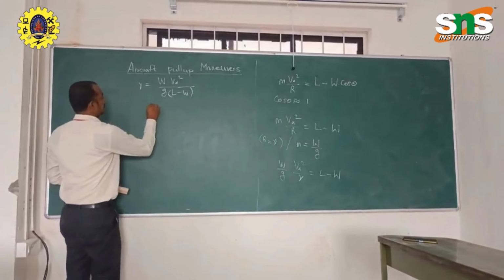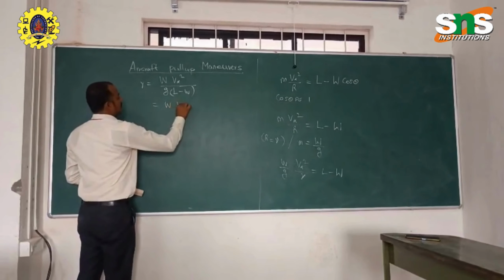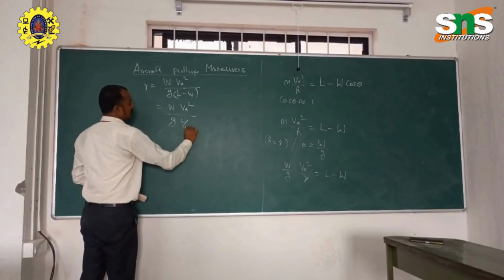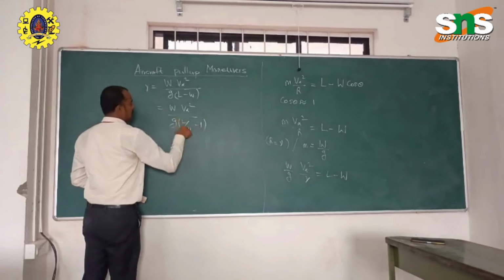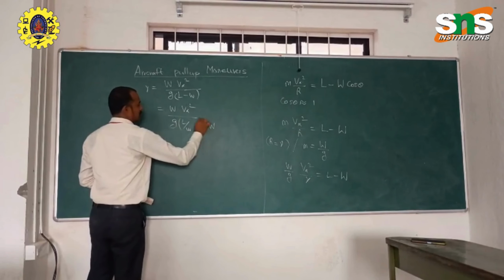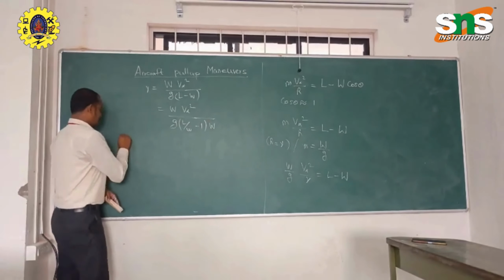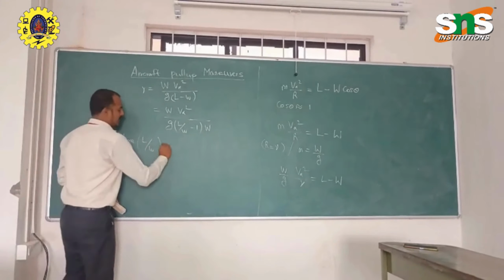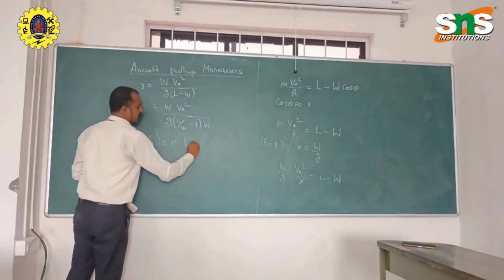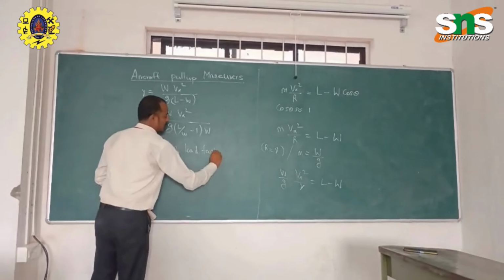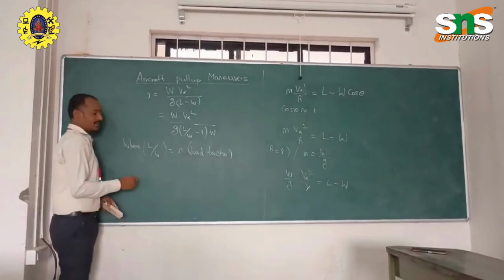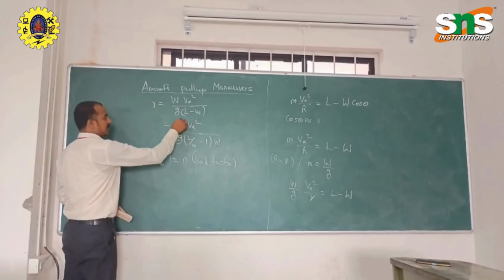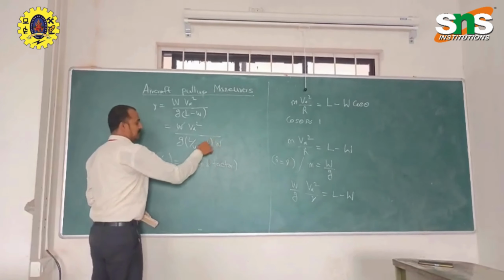Rearranging this equation, we can take W out, the weight of the aircraft, where L by W is the load factor. Now we can replace L by W with the load factor in this equation, and eliminate weight by weight.